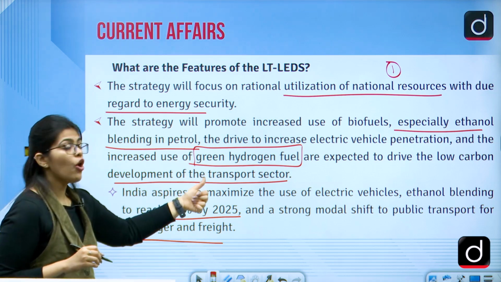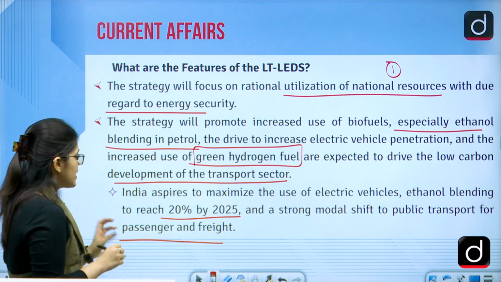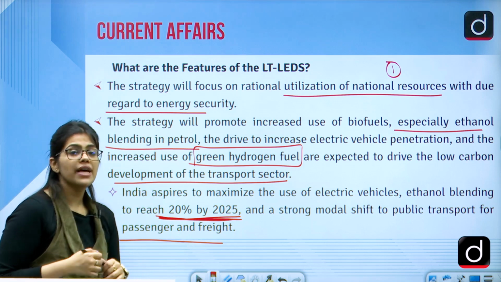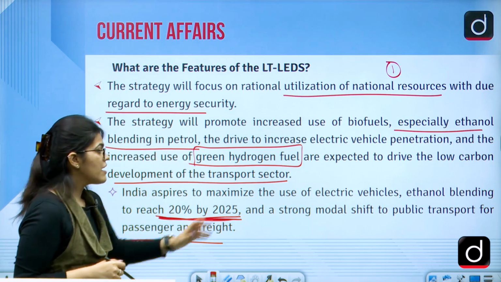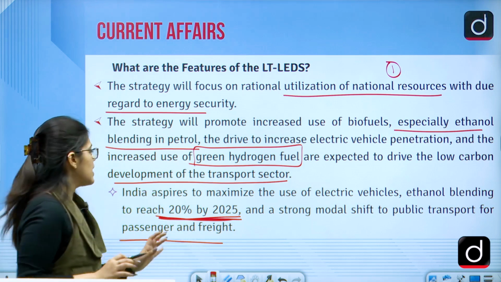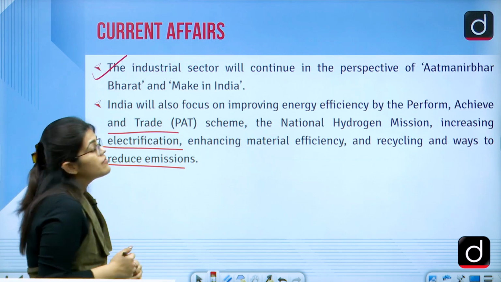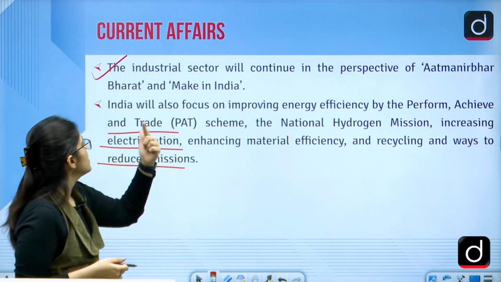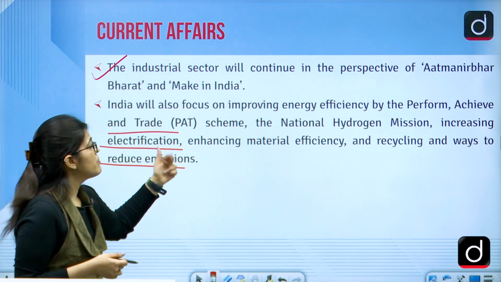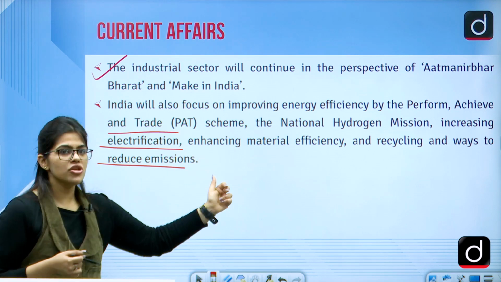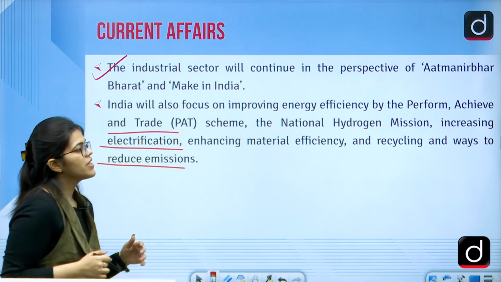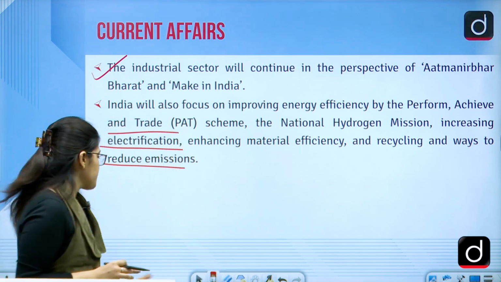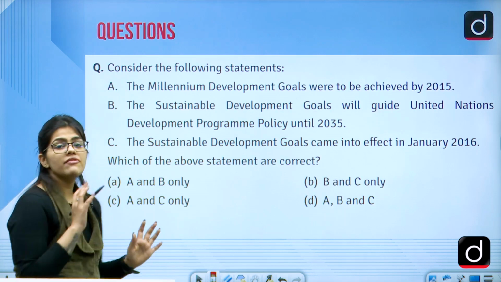There would be usage of green hydrogen fuel, and then at the end we also discussed that about 20% of the fuel would be mixed with ethanol by 2025, and then we'll be using more electric vehicles, right? Then we also discussed that Make in India would be promoted. Then we had the performance, achieve and trade scheme that would be promoted, the National Hydrogen Mission, and increasing electrification, also enhancing the efficiency of the materials we would be using, right? So now I hope you must have written all the points.